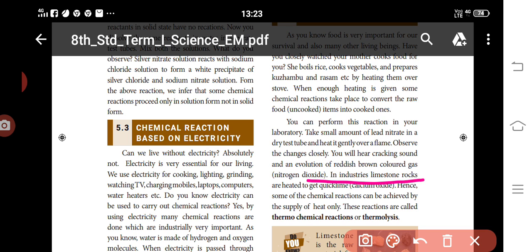So for a chemical change caused by heat in a chemistry lab, take a small amount of lead nitrate in a test tube and heat it gently over a flame. After some time you will hear a cracking sound and yellow gas coming out. A chemical reaction caused by heat is called a thermochemical reaction or thermolysis.